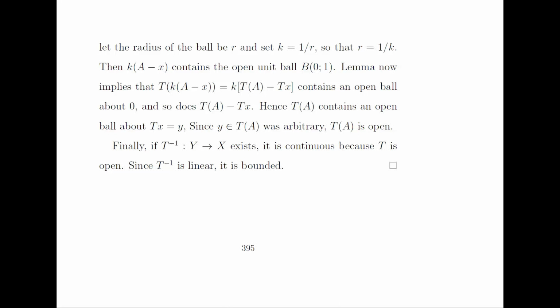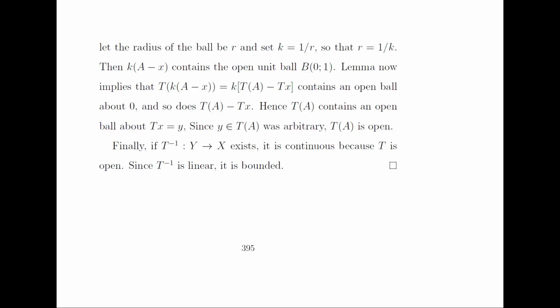Now the above lemma implies that T of k times (A minus x), which is equal to k times (T of A minus Tx), contains an open ball about the point 0. So if T of k(A minus x) contains the open ball about the point 0, so does T of A minus T of x. And hence T of A contains an open ball about the point Tx. And since y belonging to T of A is arbitrary, T of A is open. So we have proved that this mapping is an open mapping under this condition.